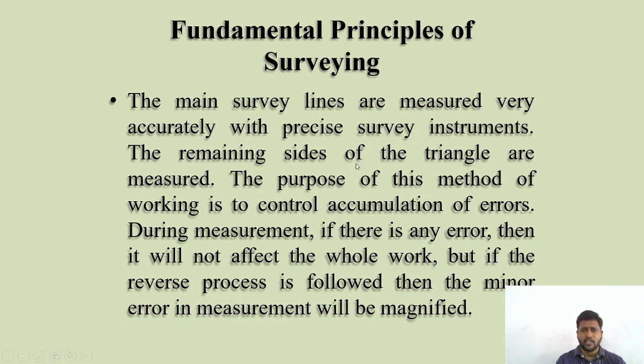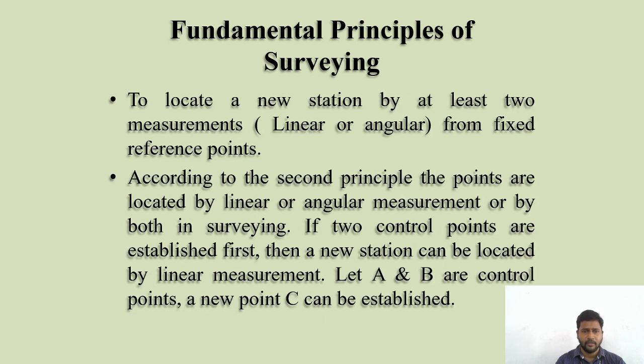The remaining sides of the triangle are measured. The purpose of this method of working is to control accumulation of errors. During measurement, if there is any error, it will not affect the whole work. But if the reverse of this is followed, then minor errors in measurement will be magnified.